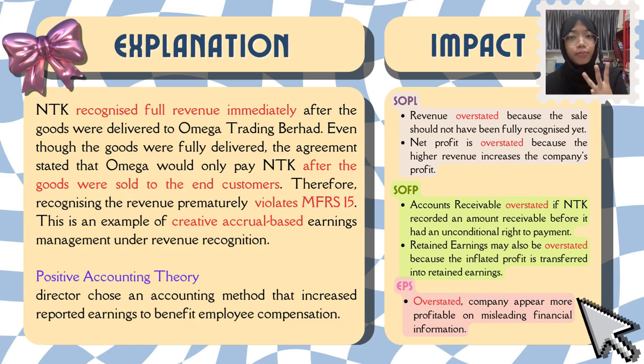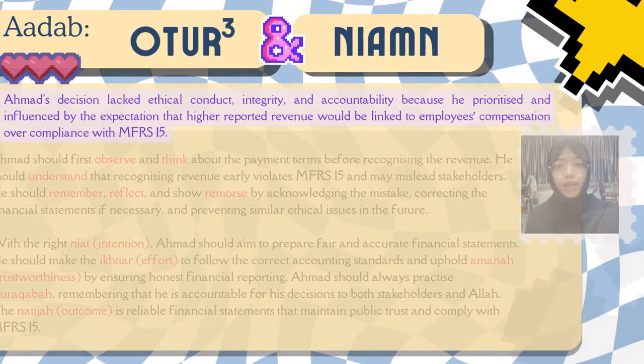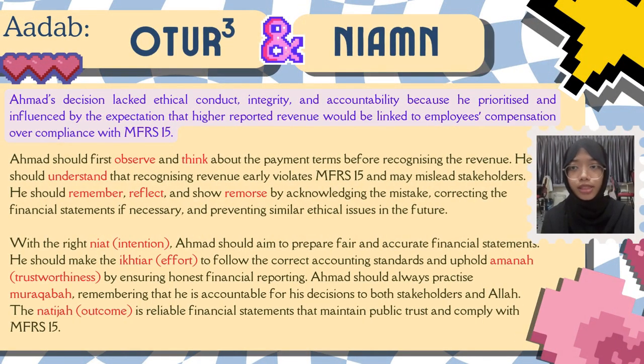There are 3 impacts on the financial statements. In SOPL, the revenue and net profit may be overstated. In SOFP, accounts receivable and retained earnings may be overstated. The earnings per share also may have been overstated. By applying Adab, we can see that Ahmad's decisions lack ethical conduct, integrity and accountability because he was prioritizing and influenced by the expectation that higher reported revenue will be linked to employees' compensation over compliance with FAR15.